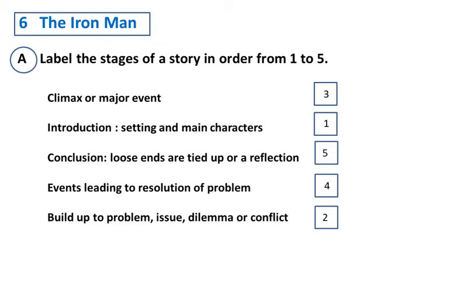Then fourth one, you can see events leading to resolution of a problem. Resolution means solution of the problem. And the fifth one, conclusion, loose ends are tied up or a reflection. These are the 5 parts of the story. It is arranged in order from 1 to 5. You can see 3, 1, 5, 4, 2.